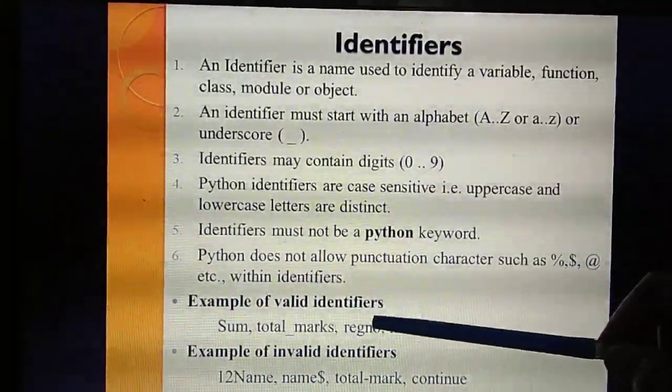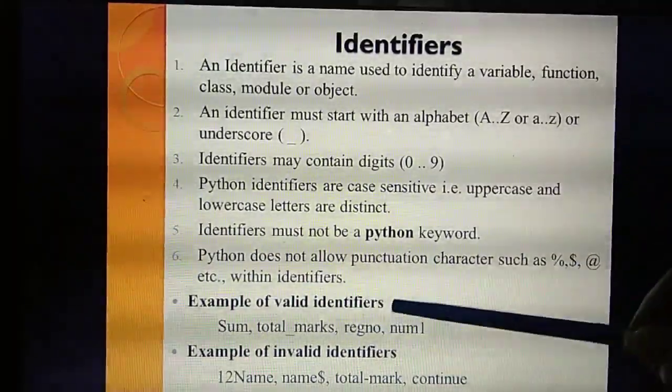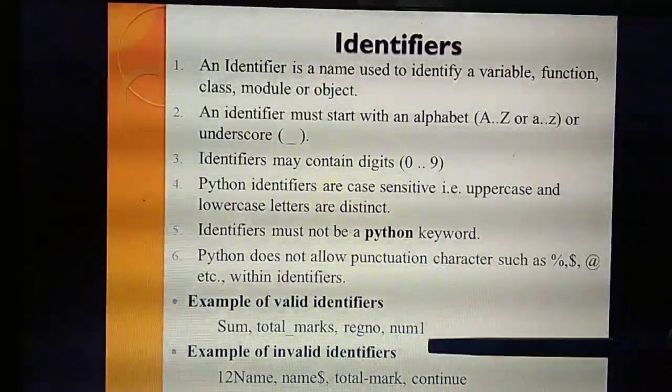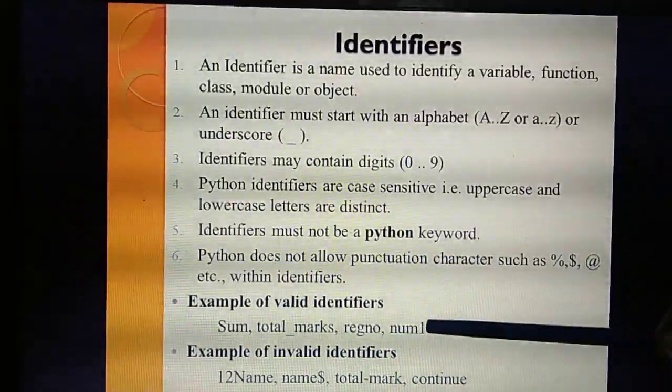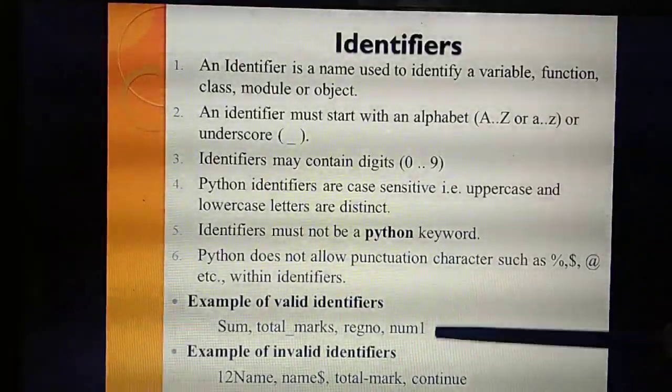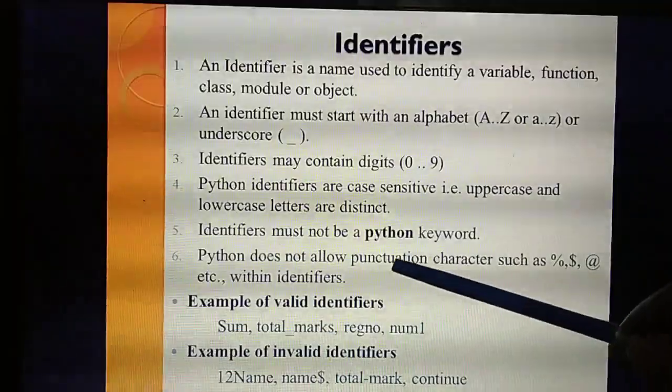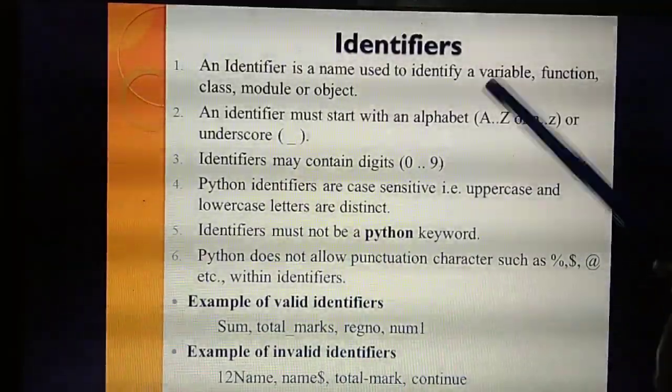Next, it is case sensitive. Small letters also you can use. Okay, that is the small letter case. Next one, identifiers may contain digits. Num1 of. So the digit is also there. Understand? See the next, that is all. So this is the correct example for an identifier.